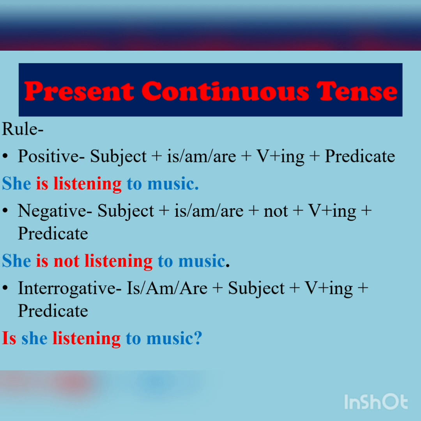Here your subject is singular, that is why is has been placed. If your subject would have been plural, then we would have placed are, and if your subject would have been I, then here we would have placed am. Got it? Now for negative, we only add not here. So the statement becomes, she is not listening to music. And for interrogative, we again interchange the positions and your statement becomes, is she listening to music? So see students, it's very easy to remember them.